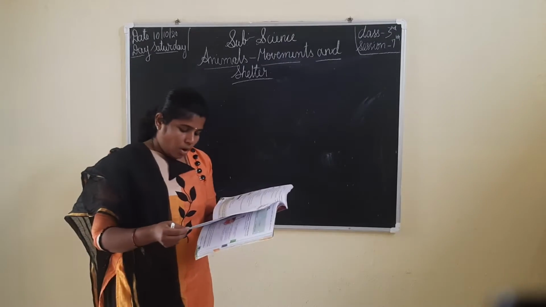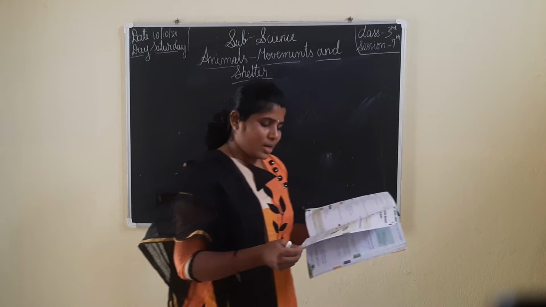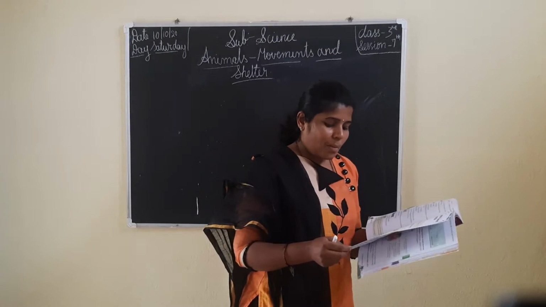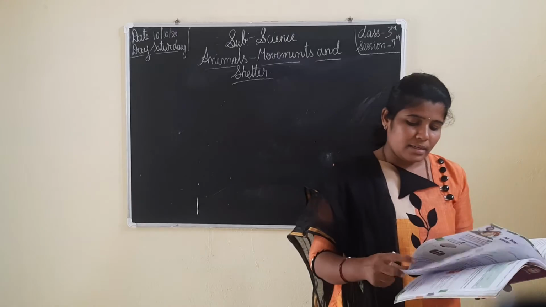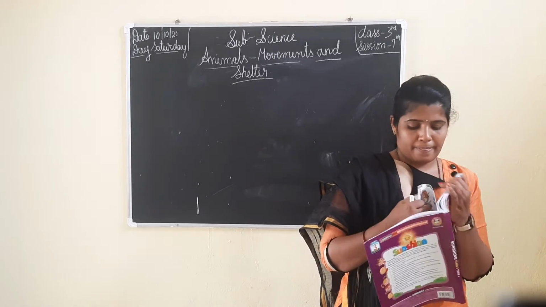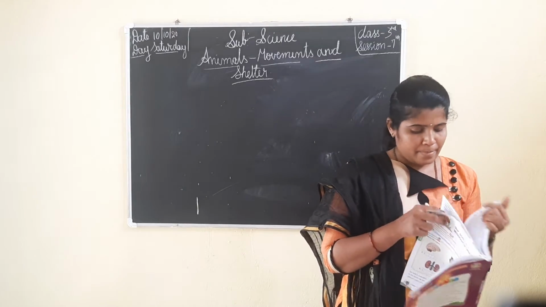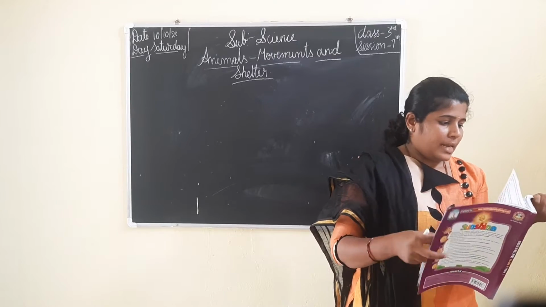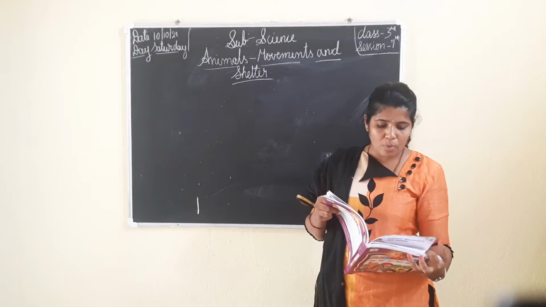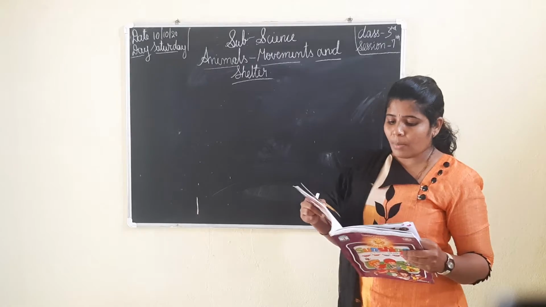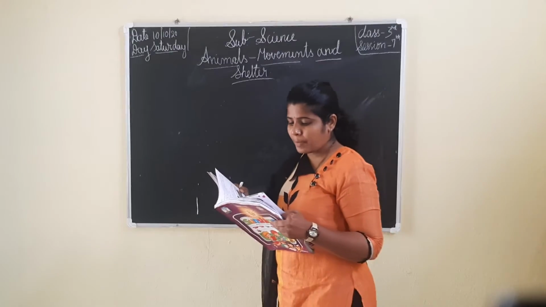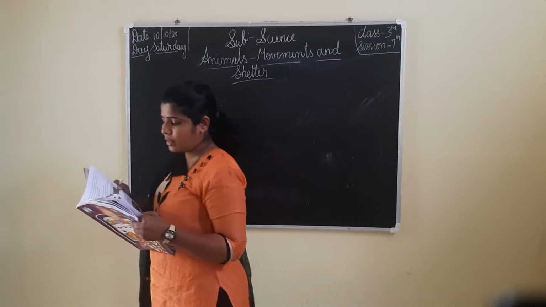Some animals walk. Some run. Some hop. Some fly. And different animals use different body parts to move. The body parts used for movement are adapted to the environment they live in.